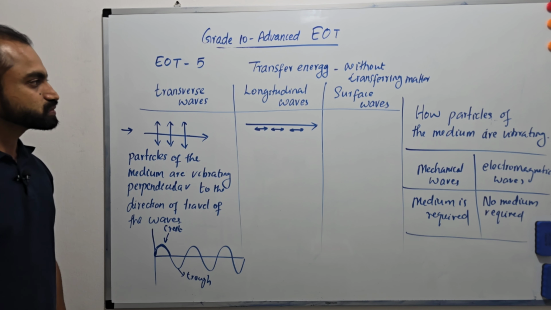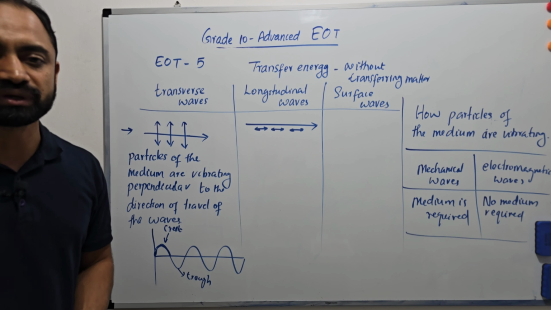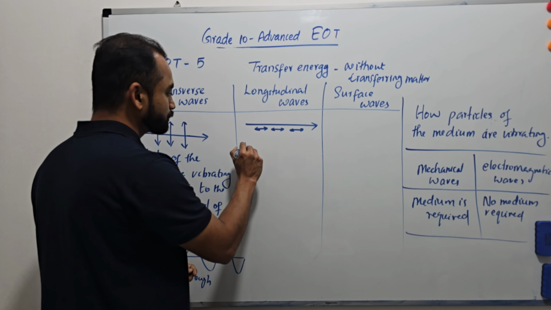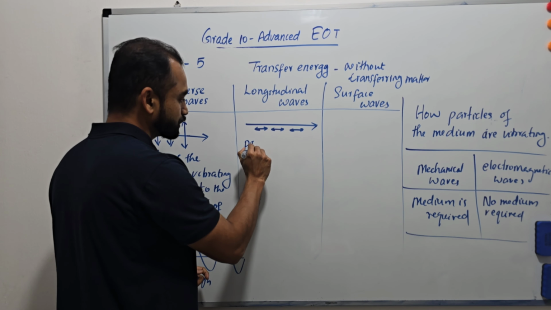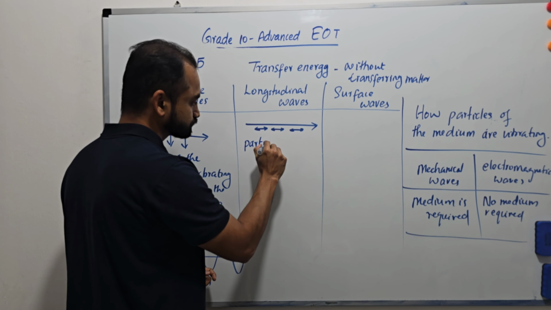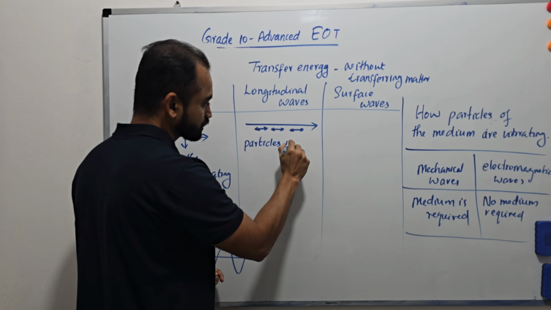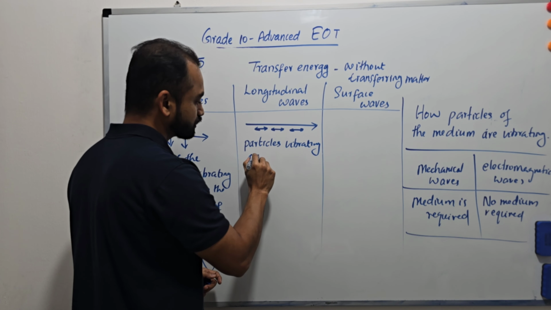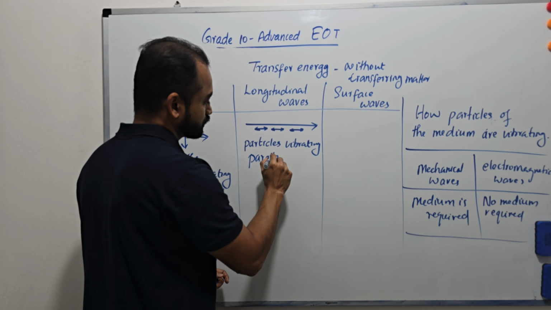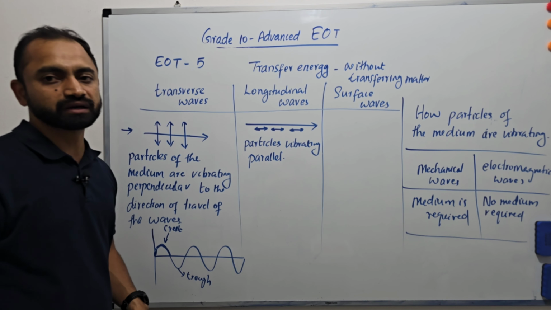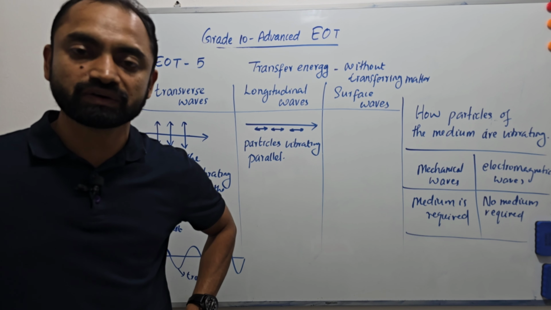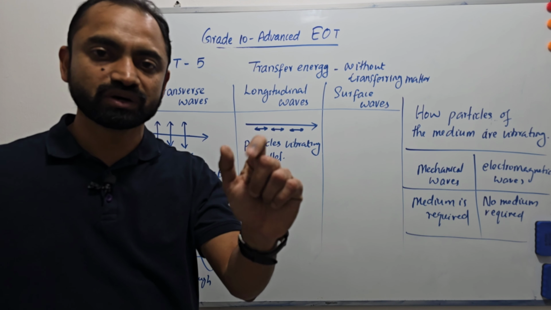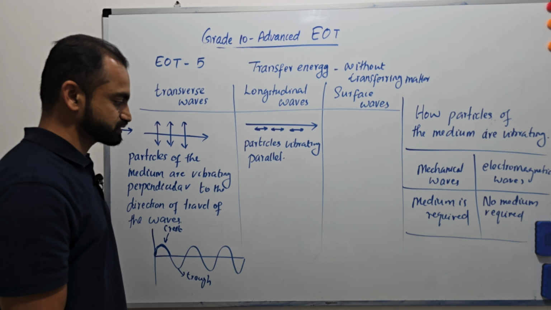So if the particles of the medium are vibrating parallel to the direction of travel of the wave, such waves are called longitudinal waves.